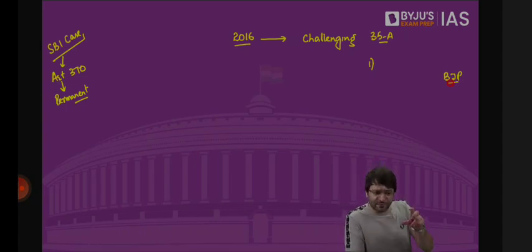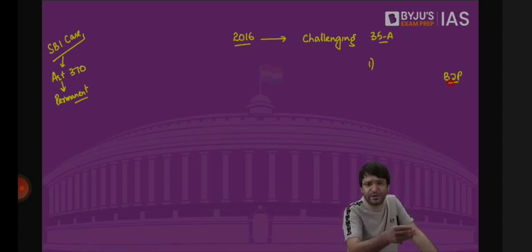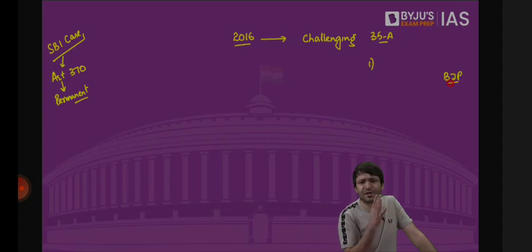Why? Because one of the founding leaders of Jana Sangh, initially it was Jana Sangh. Jana Sangh is the predecessor of the BJP. One of the important leaders of Jana Sangh was Mr. Mukherjee. Mr. Mukherjee had to come to Jammu and Kashmir, but at that time the process was you had to take permission. The permit system was applicable. Those who were not citizens of Jammu and Kashmir needed a permit to enter, and this permit was not given. Shyama Prasad Mukherjee tried to enter Jammu and Kashmir. He was arrested because he entered without the permit. And then under mysterious circumstances, he died. He died inside the jail.